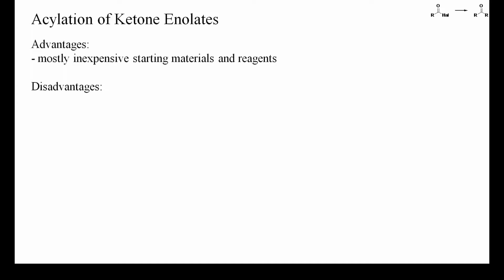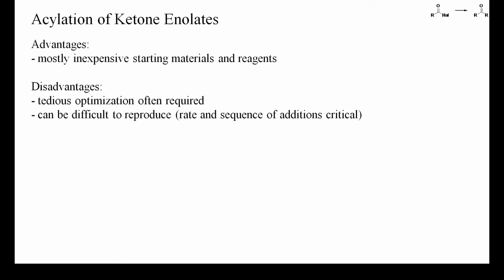Because of the high reactivity of the starting materials, these reactions must be optimized carefully, and reported procedures can be difficult to reproduce. Small details, such as the rate of addition or the precise concentrations, can have a severe impact on the outcome of these reactions. Then, mixtures of isomeric carbon and oxygen acylated ketones can be difficult to separate, and the yields of purified products are often low.